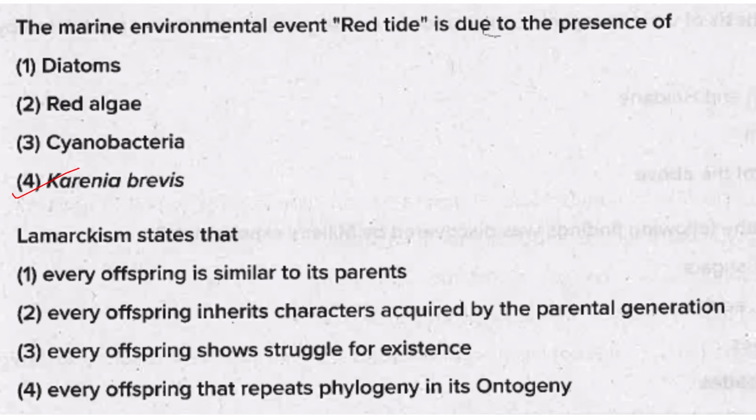So every offspring is similar to the parent? No. Every offspring inherits characters acquired by the parental generation? Yes. Every offspring shows struggle of existence and ontogeny repeats phylogeny in its own? Oh, that and all is not correct. So second is the answer.